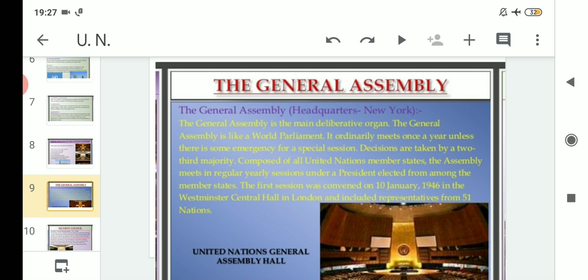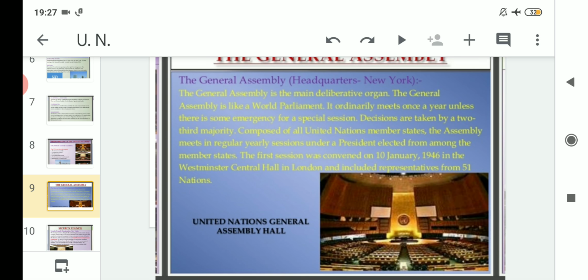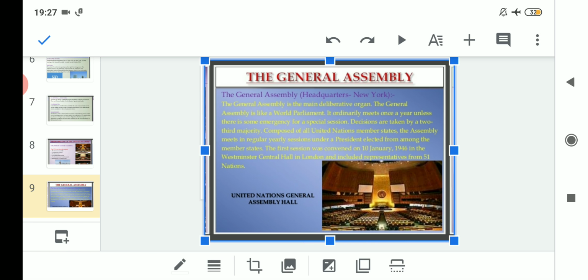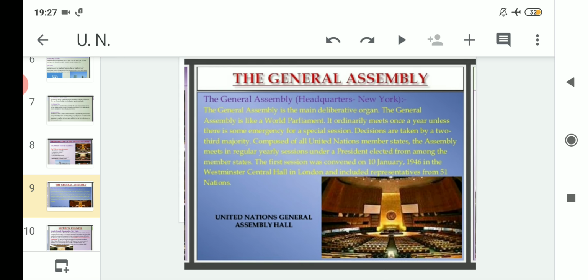Clear? The first session was convened on 10th January 1946 in the Westminster Central Hall in London and included representatives from 51 nations. So regarding its first meeting, where was it held? It was held in the Westminster Central Hall in London. The place is London and the location is Westminster Central Hall.